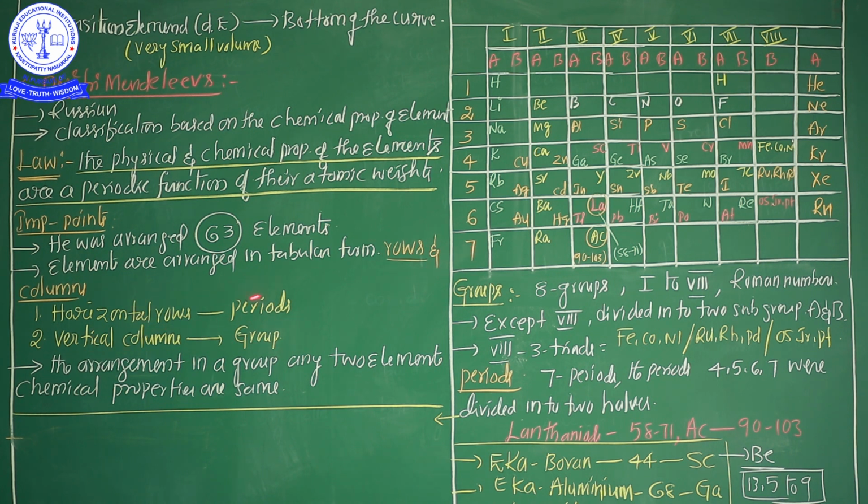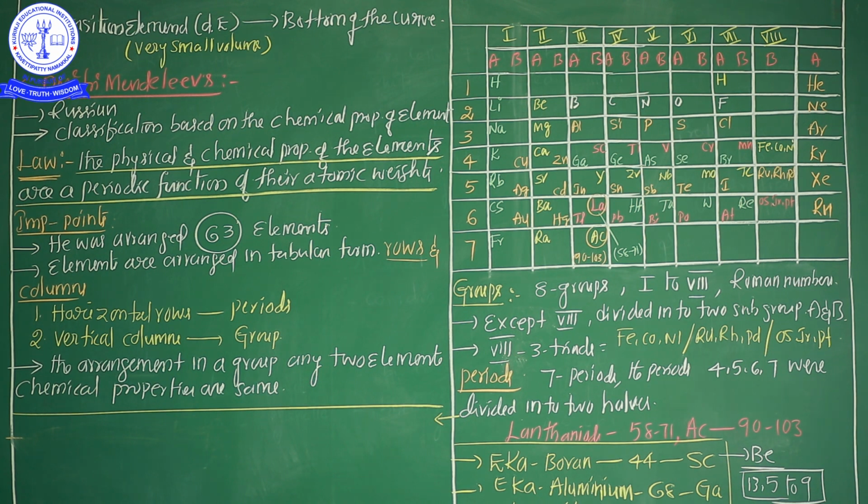So horizontal rows are called periods, vertical columns are the groups. The total number of groups is 8, indicated by Roman numerals 1 to 8, and groups 1 to 7 are again subdivided into two halves. Okay? And 3 triads are there: iron, cobalt, nickel, then ruthenium, rhodium, palladium, and osmium, iridium and platinum. And the position of the lanthanides is the 3rd group and 6th period, the position of actinides is the 7th period in the 3rd group.